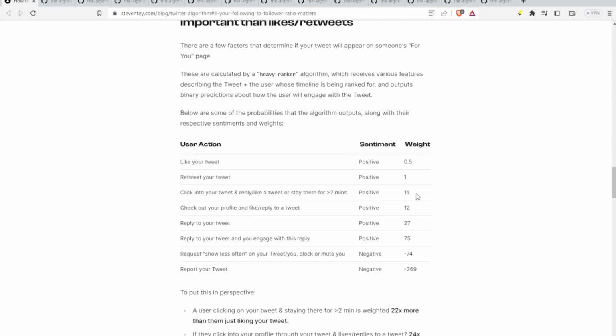Click into your tweet, reply and stay there for greater than 2 minutes, 11. Check out your profile and like or reply to a tweet, 12. Reply to your tweet, 27. Reply to your tweet and engage with the reply. The author engages with the reply of the original, 75. Request show less often, and you can use these however you wish. If they block or mute you, minus 74, and if they report your tweet, minus 369.